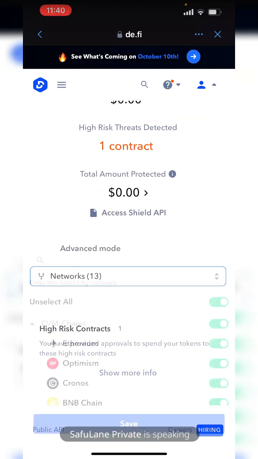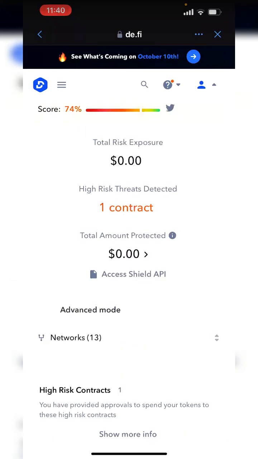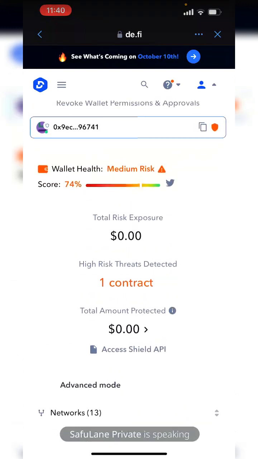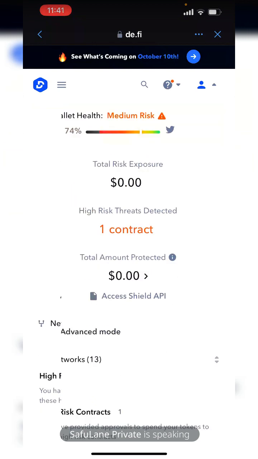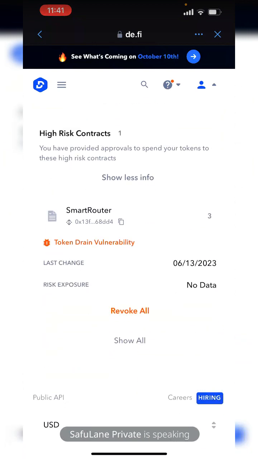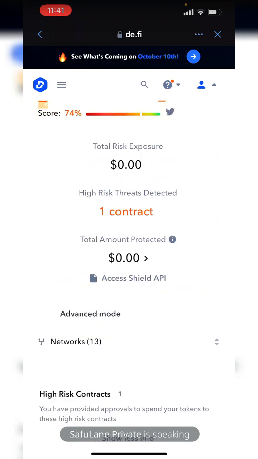So let me see. Total amount protected, so there is no problem with it. Okay, show more information. Smart router, token drain variability. Wow. So I think this really makes sense. So probably on this wallet, I've connected to a smart contract that could drain my token, and it's telling me. Wow. I think this is really, really good, and actually I'm not aware. Wow. So I think their solution is making sense if it can scan things like this.